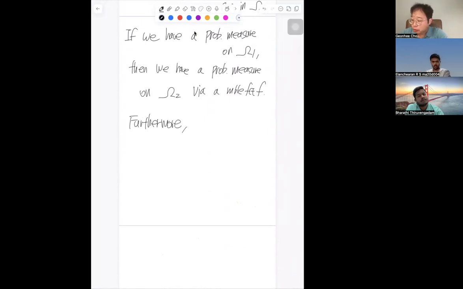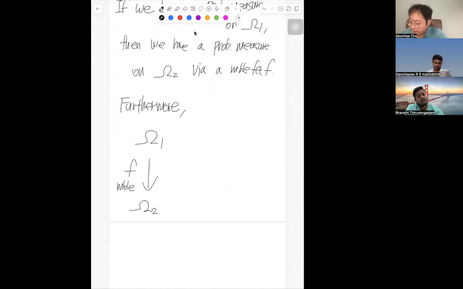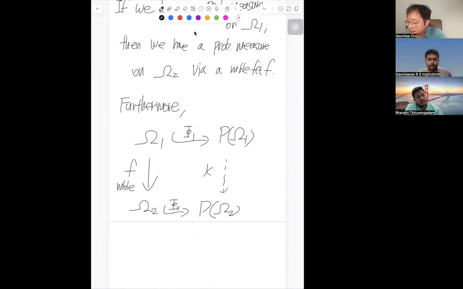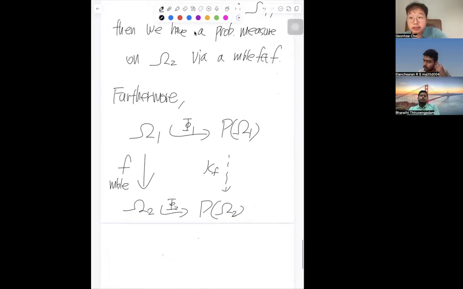So let me just redraw the same diagram. Let me call this one this way. And because I have a map F, I have an induced map here. Is that okay with you? Induced map here. So now let me ask you about the structure.